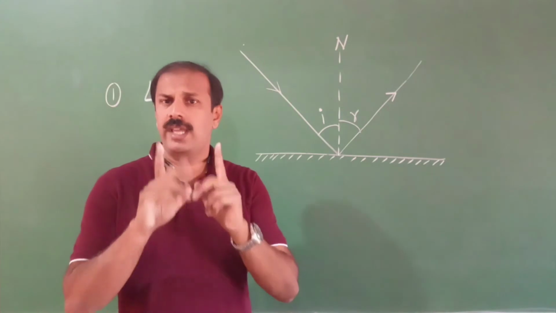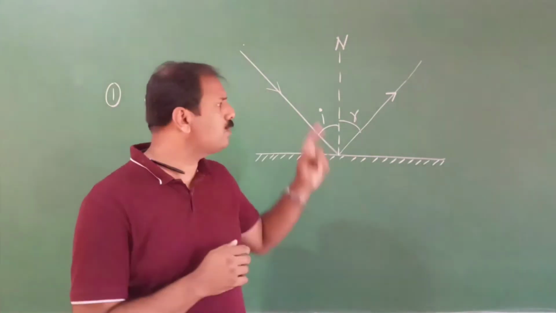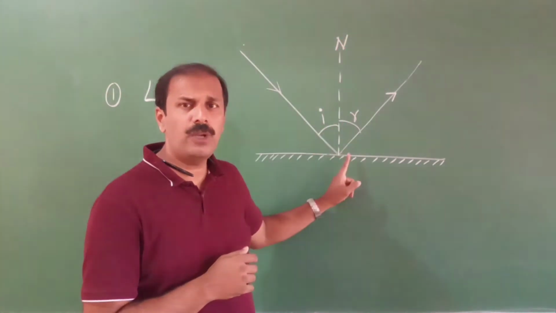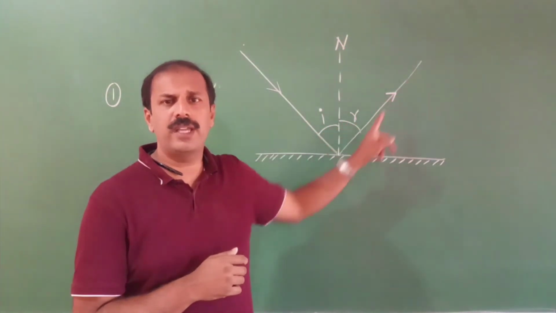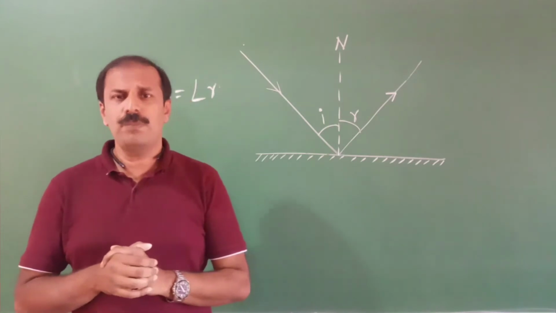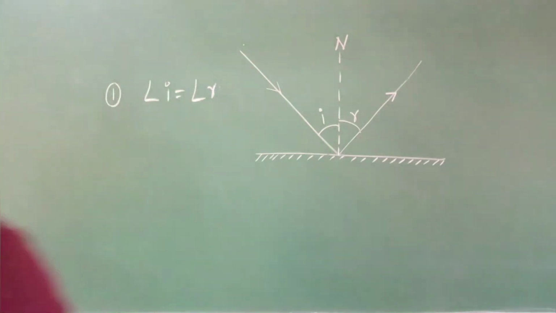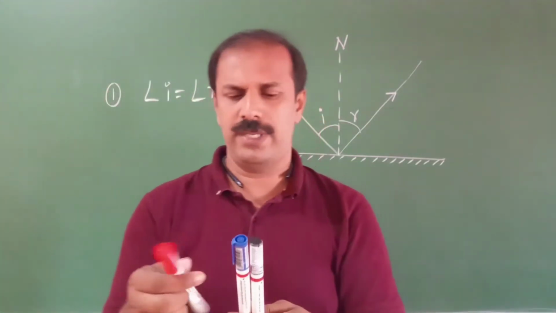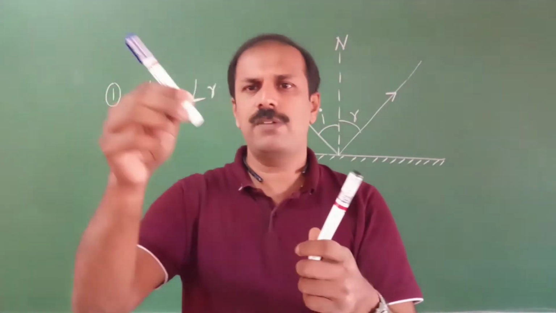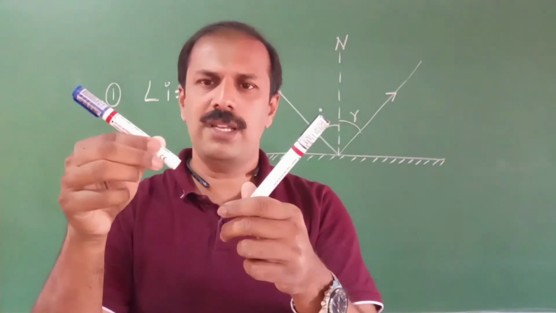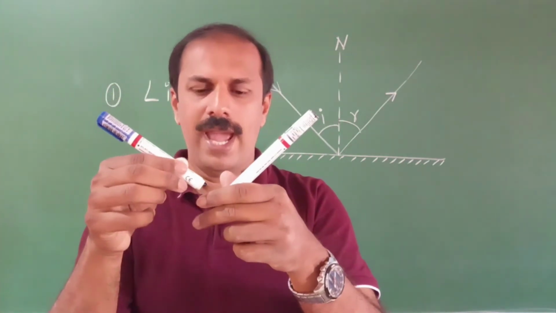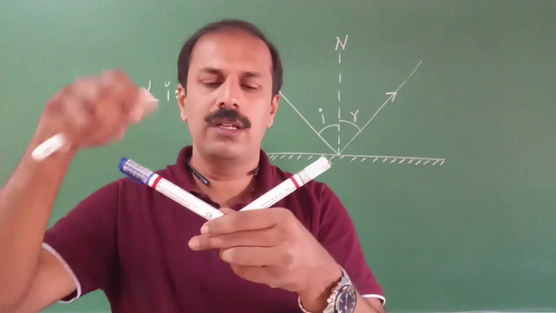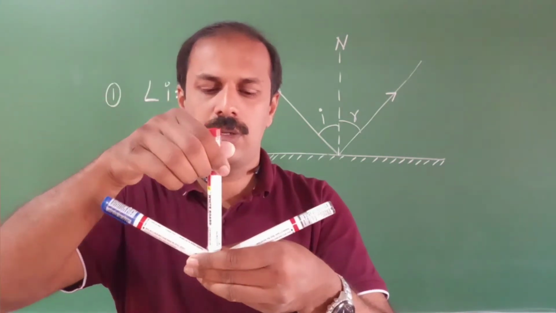So what are the things lying in the same plane? That is, first the incident ray, the normal at the point of incidence, and the reflected ray. These three will lie in the same plane. So what is the meaning of that? For its explanation, I will take these three marker pens. For example, this is our incident ray. The incident ray is coming from this side, and this is the reflected ray. So naturally in the center we have the normal also.